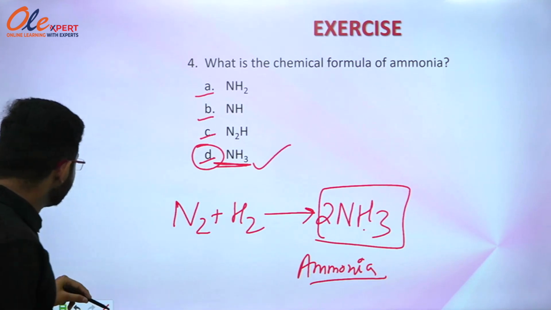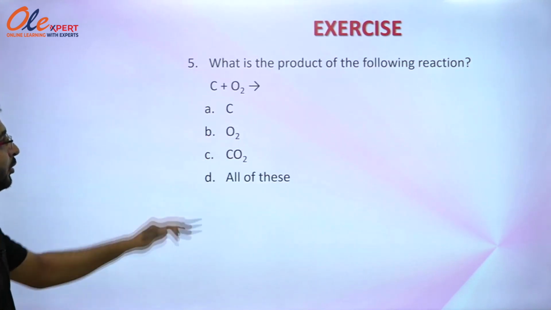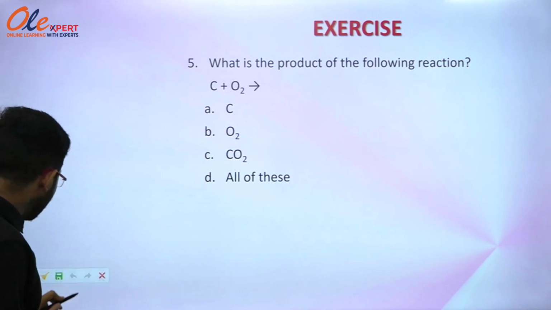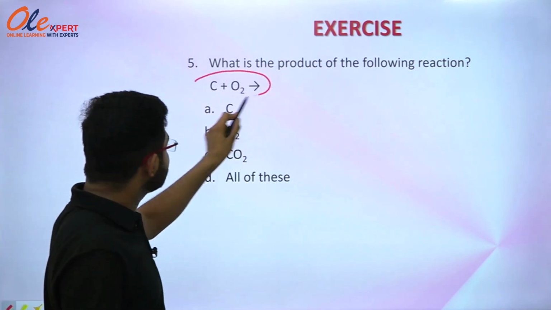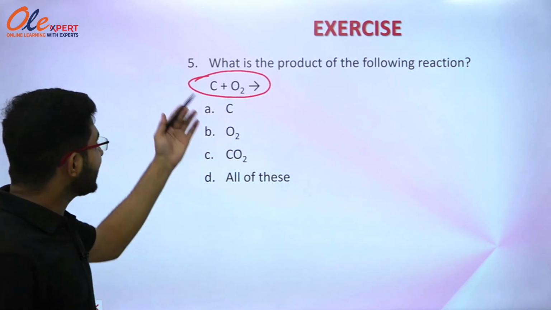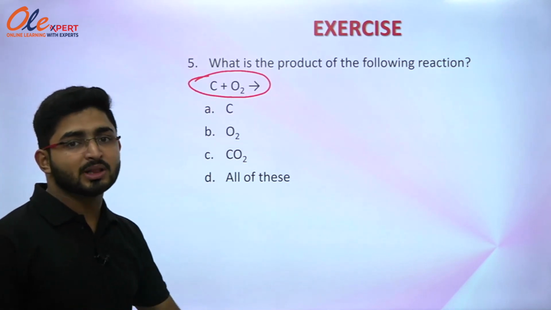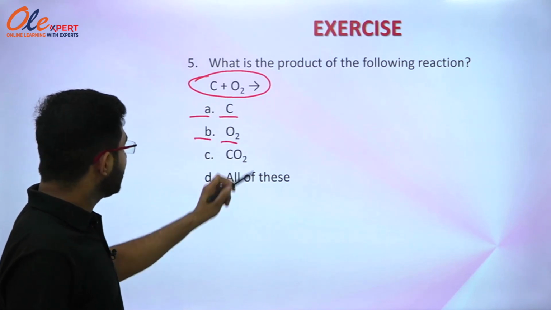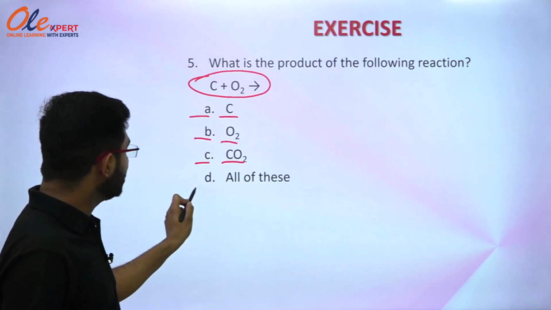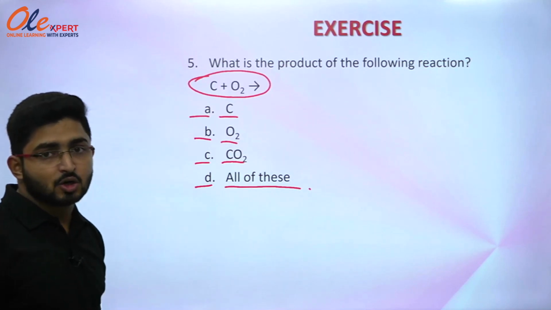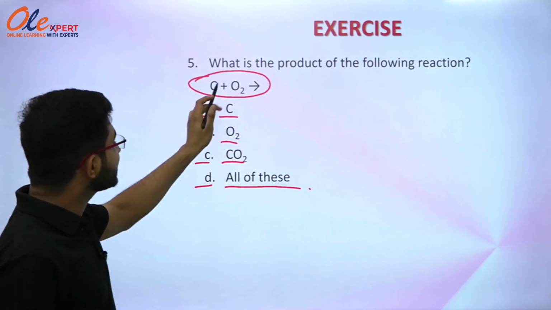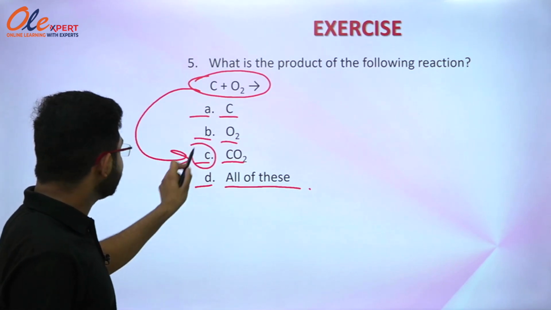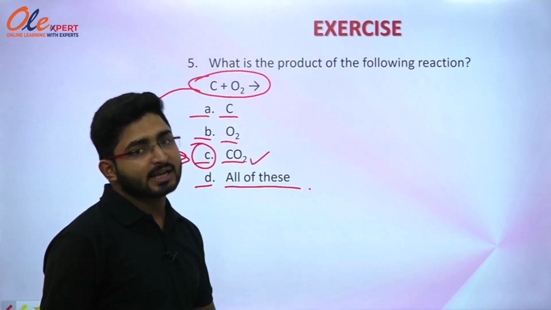Now we are going to move on to the next question. What is the product of the following reaction? The reaction says that carbon reacts with oxygen. Option A is C, option B is O2, option C is CO2, option D is all of these. We have studied that when carbon reacts with oxygen, it forms carbon dioxide. So option C, carbon dioxide, is the right answer.